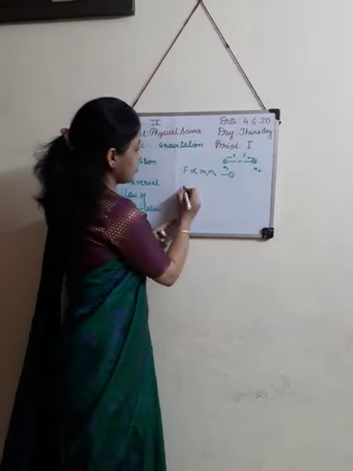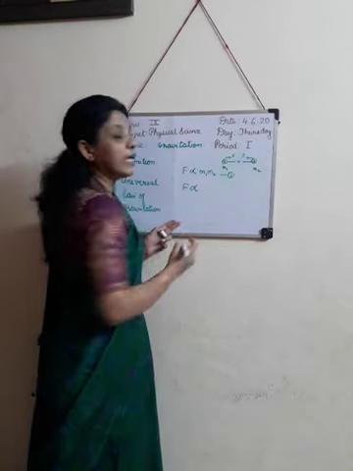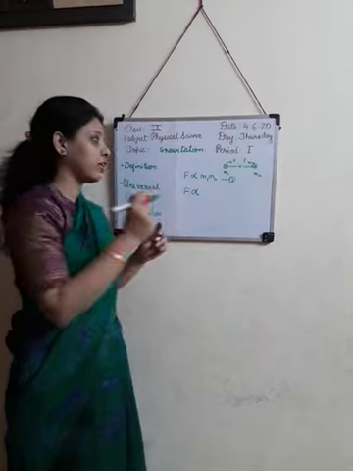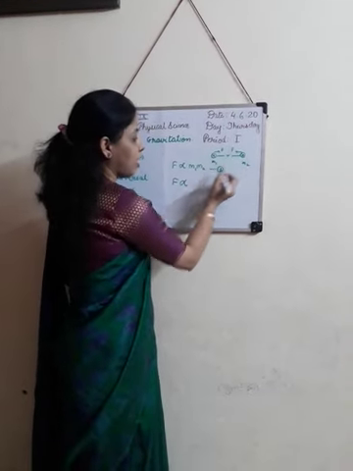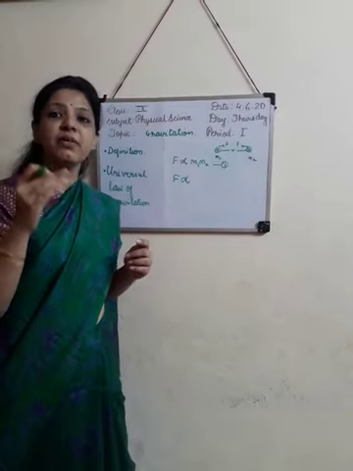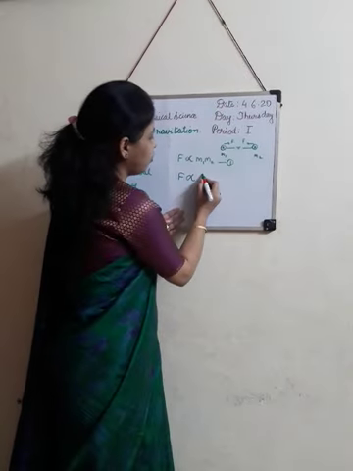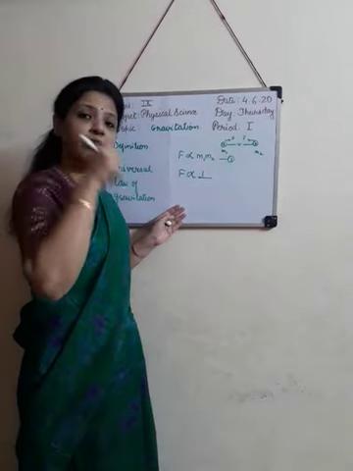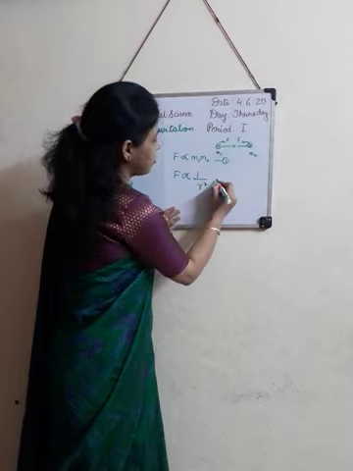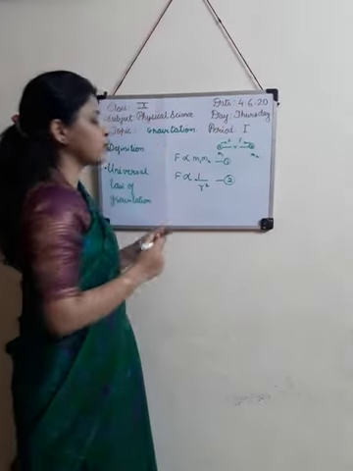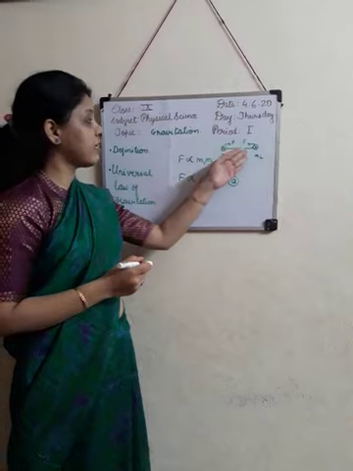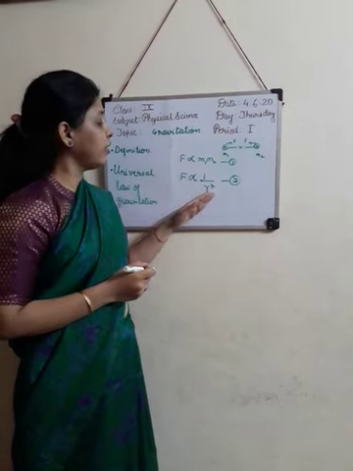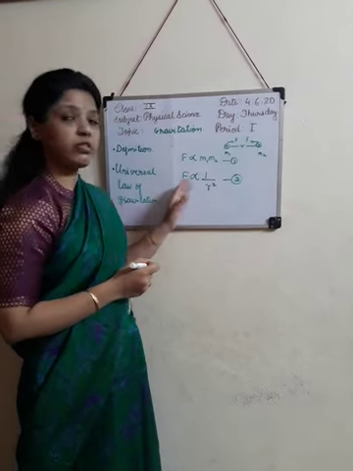Now, the force is inversely proportional to the square of the distance between the two objects. Here the distance is r and the square of the distance means r square. It is inversely proportional, so we write distance square in the denominator. This is equation 2. Inversely proportional means if we increase the distance, force decreases. And on the other hand, if we decrease the distance, force increases.